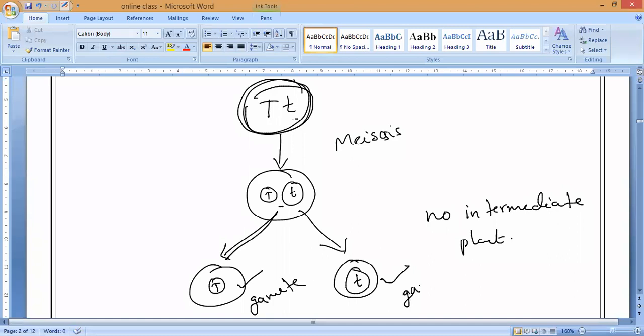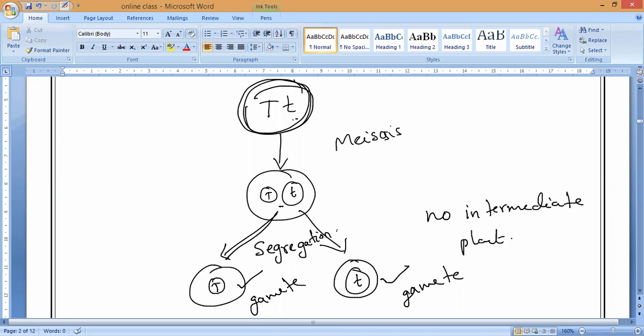That is called the law of segregation. Is it okay? There is no mixing or blending taking place when forming the gametes of the F2 generation from the F1 generation. This is the law of segregation, or we can say the first law of inheritance. Is it okay, guys? Please respond.